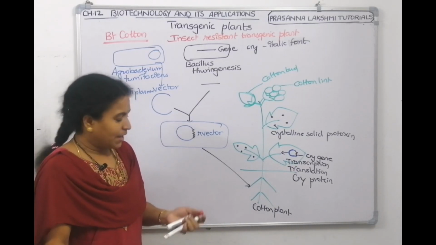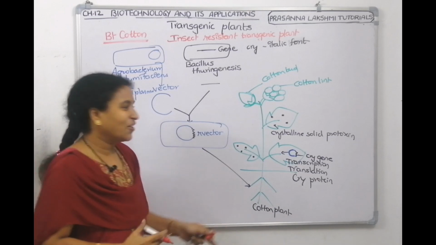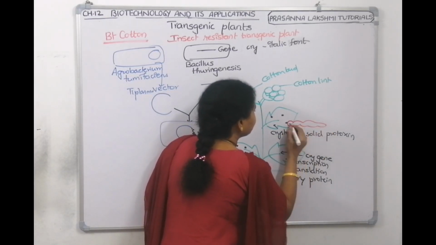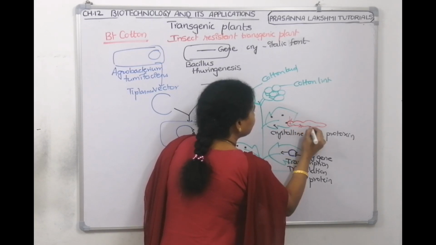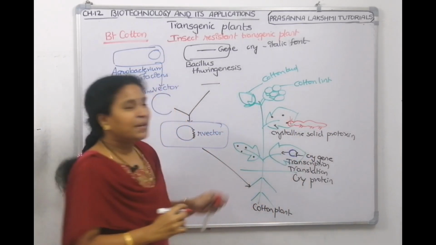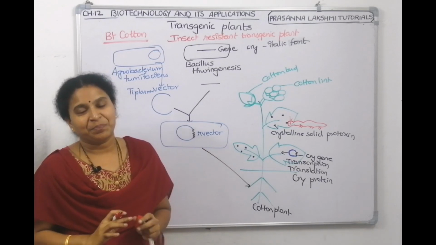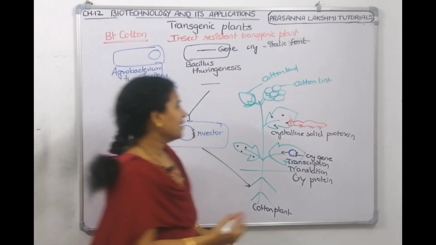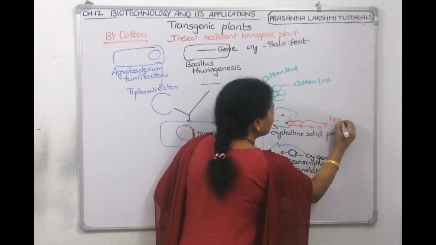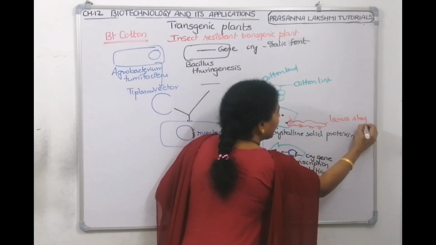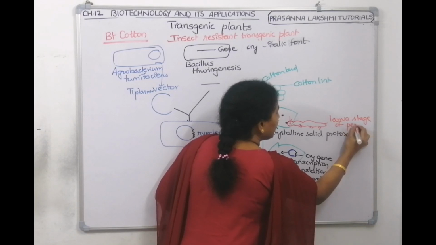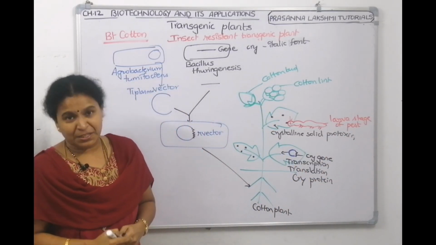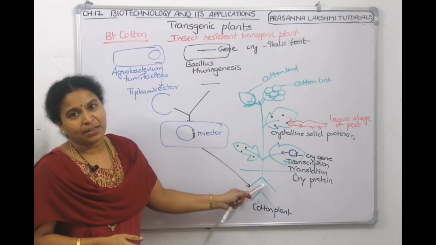Now, after a few days, if the caterpillar comes, what is the story? The caterpillar came to infect the plant. The caterpillar is the larva stage of the insect, right? Larva, pupa, adult. So the larval stage of the pest will come to infect the plant.